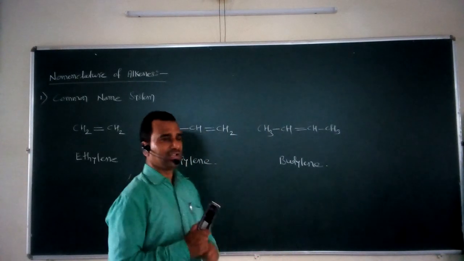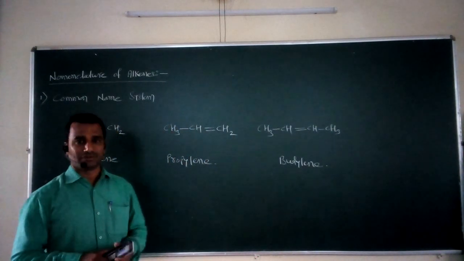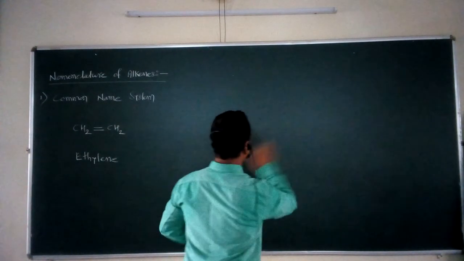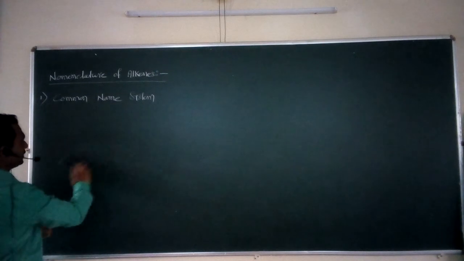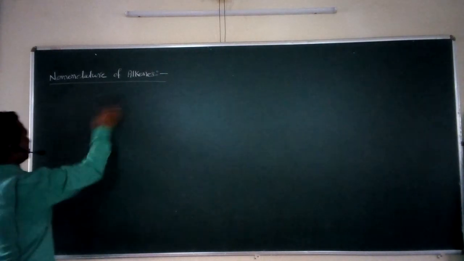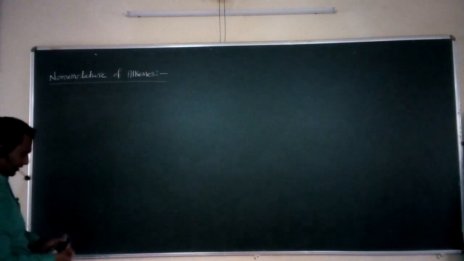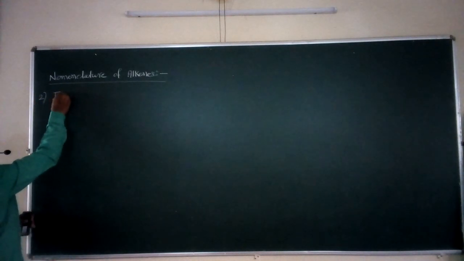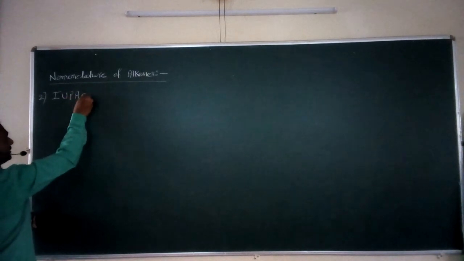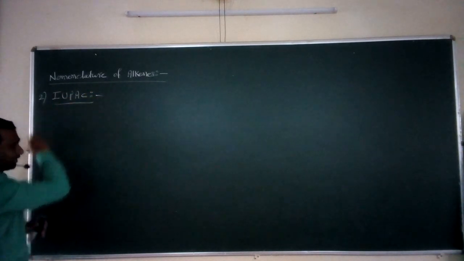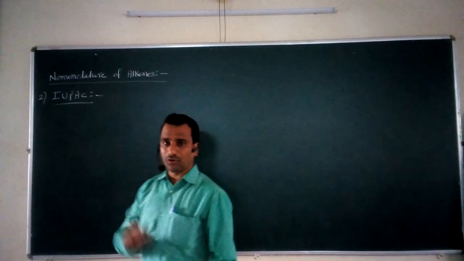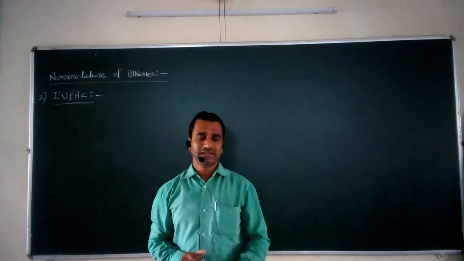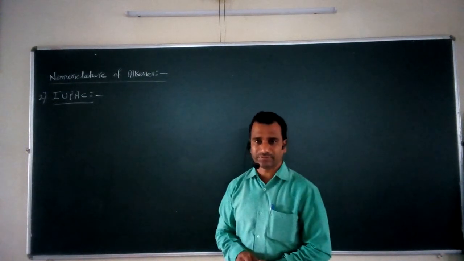So for this purpose, we have to take the second method into consideration, which we already discussed, called the IUPAC nomenclature system. IUPAC is the International Union of Pure and Applied Chemistry. This is a very useful method for assigning names for alkenes.